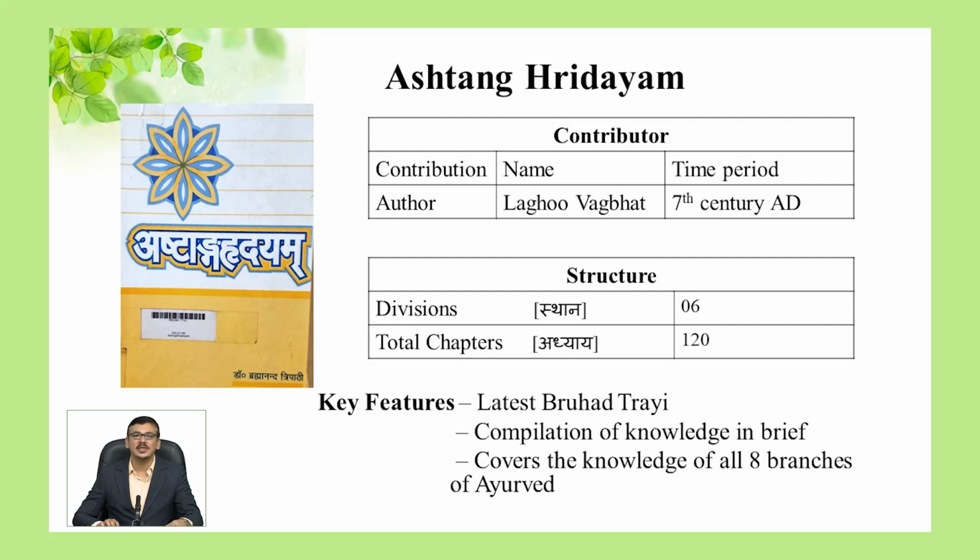This book has 6 sections, sthana, and 120 chapters. This is the most recent book among Bruhatrayi. It is a brief compilation of many previous Samhitas presented in poetic form to make it easy to remember. Today also, many students learn these shlokas in the chapters by heart and use them for successful treatment of the patient. Ashtanga Hriday covers all the essential knowledge of all the 8 branches of Ayurveda which we saw previously.